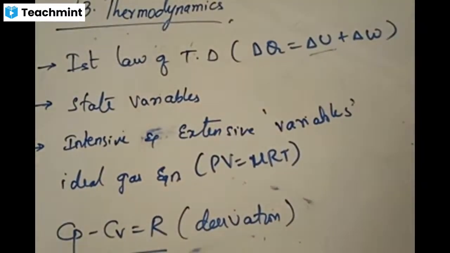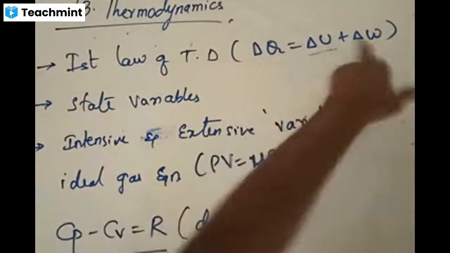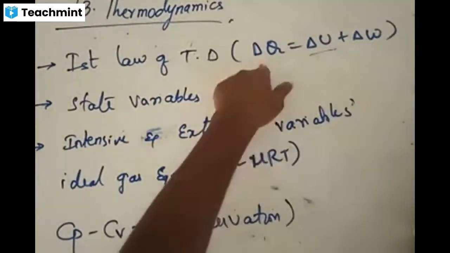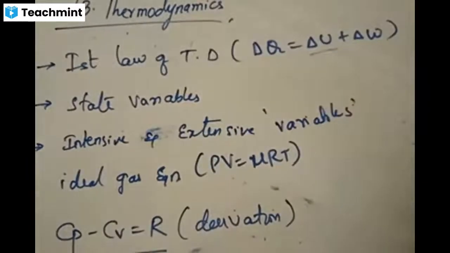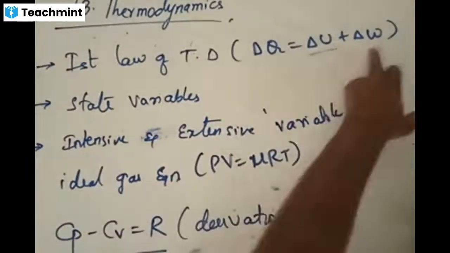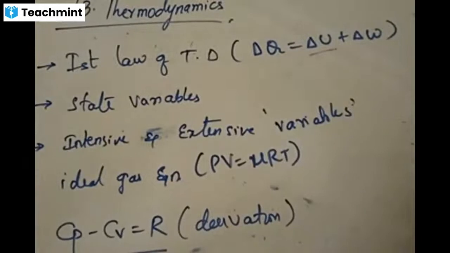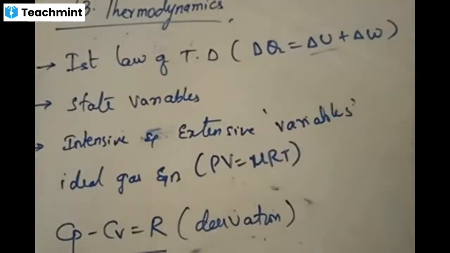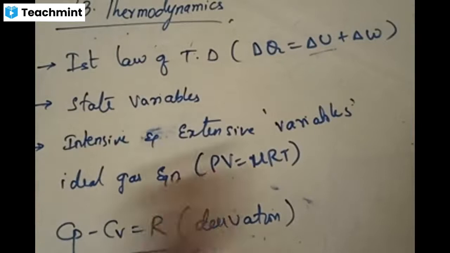The combination of these three things, delta Q equals delta U plus delta W, is called the first law of thermodynamics. In this, these two are not state variables. You should remember this point. Delta Q and delta W are not state variables. These are not used to describe the system. How much heat is applied to the system will not define what the system is. How much work is done by the system will not define what the system is.